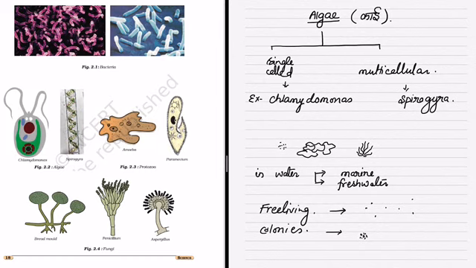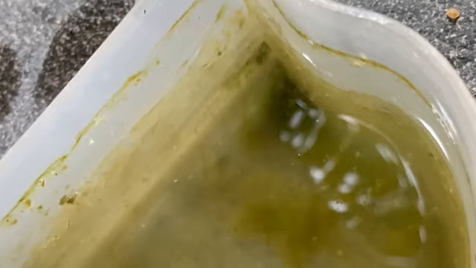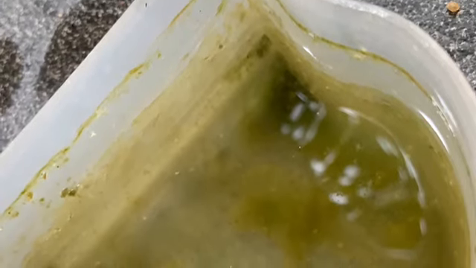Like in case of Spirogyra, you can see in the book, the algae can live in marine or freshwater. They can be free living, meaning when they live separately, and in colonies, when they live together. This is an example of water that is green in color. It is due to the presence of algae. Sometimes the water can be red or it can be blue in color. These are due to the presence of algae also.